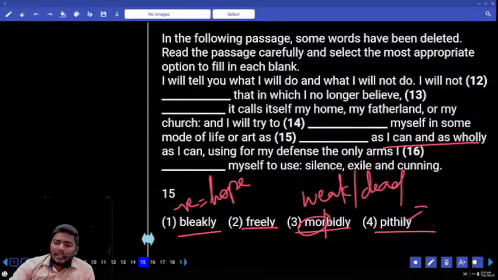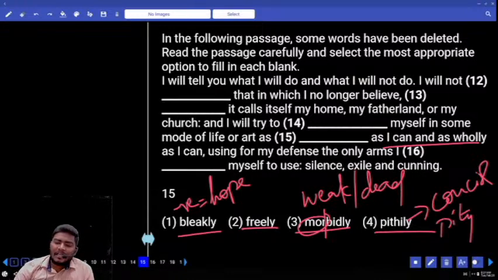Pithily comes with the meaning of concise. It is not pity. P-I-T-Y is pity. It is P-I-T-H-Y, pithily. Concise is something which is very short and small. Which one is the correct word here? Can you tell me? It is not negative. Of course, it is not negative. We cannot use negative here. She is trying to tell herself about the positive scenario. Now, tell me your answer.